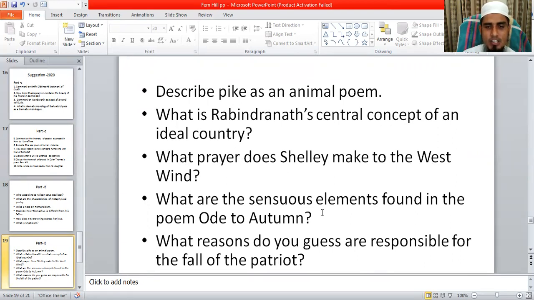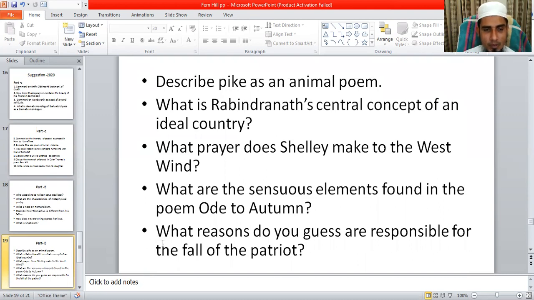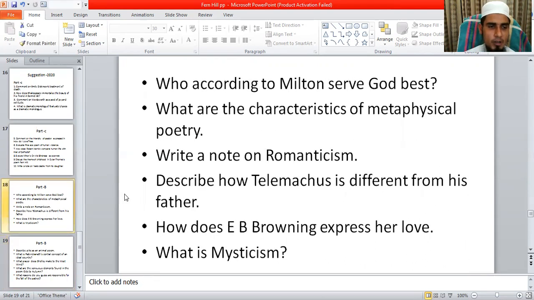What are the sensuous elements found in the poem Ode to Autumn? Short question. You will prepare the answer for the short question. What reasons do you guess are responsible for the fall of the Patriot? This is the question from Robert Browning's poem The Patriot. It is also very important. So my dear students, these questions are very important for you for part B.